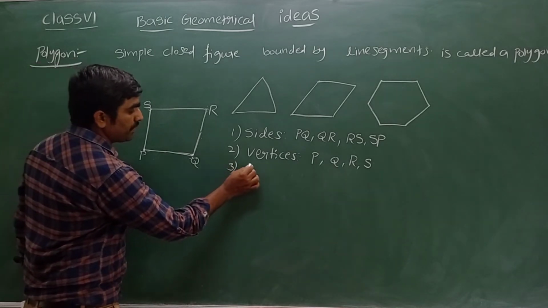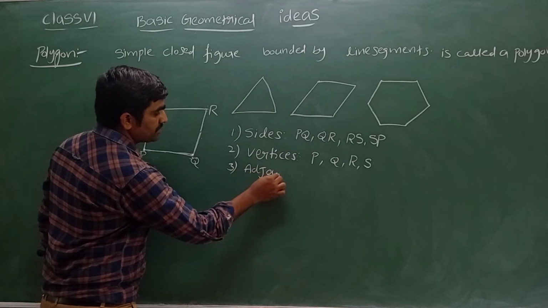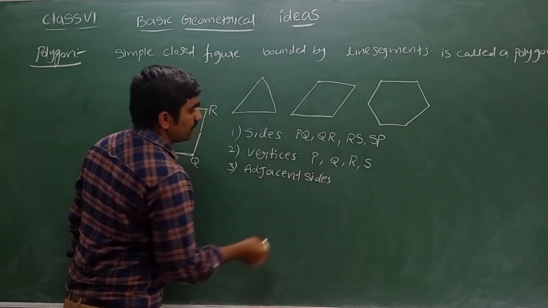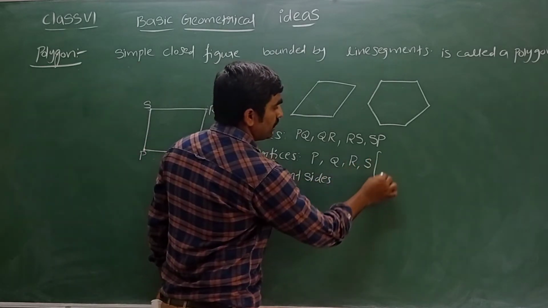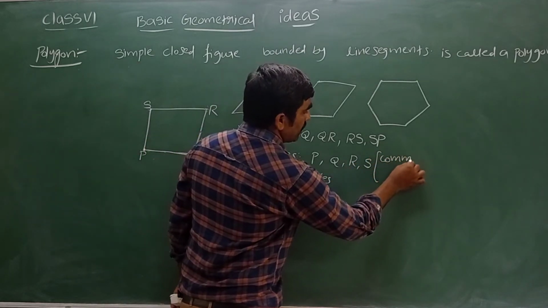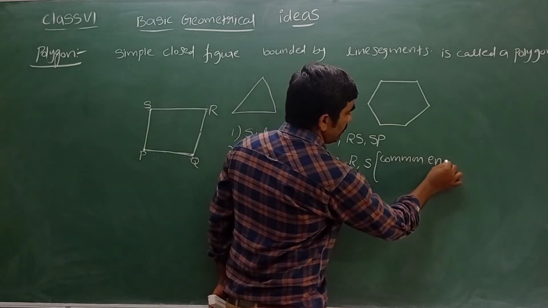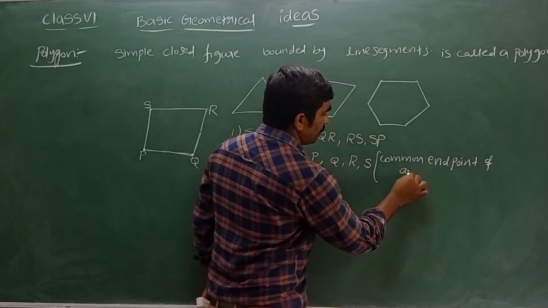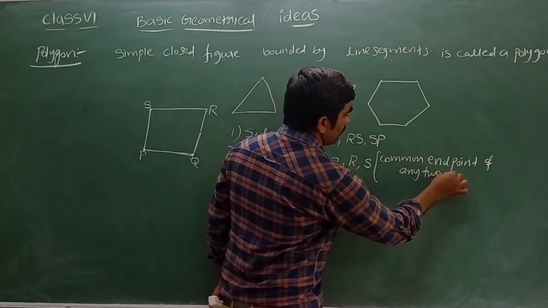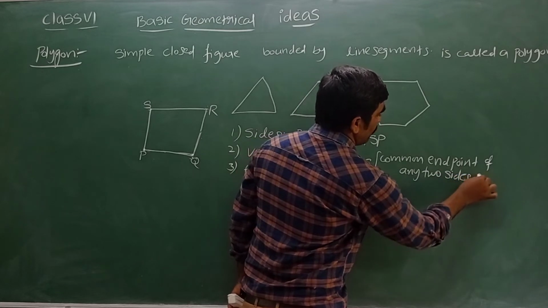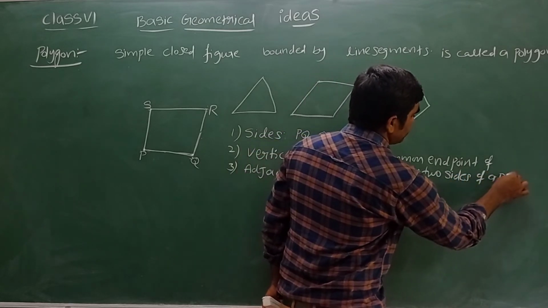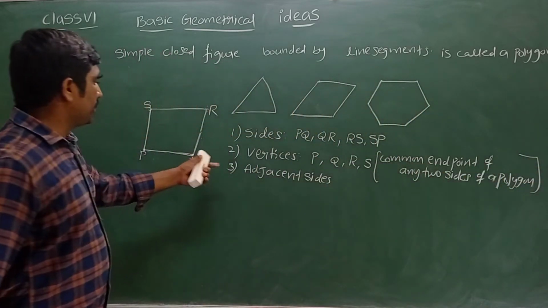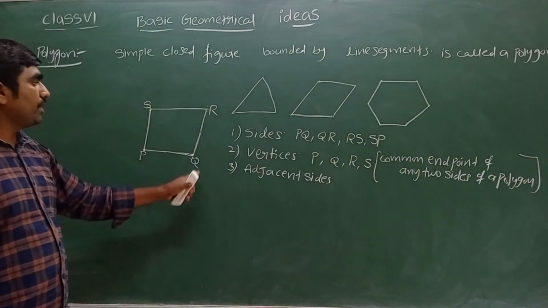Let's see what is meant by adjacent sides. First, about vertices: what is it? The common end point of any two sides of a polygon is called a vertex. Here the vertices are P, Q, R, S.